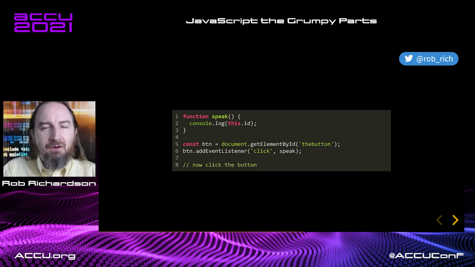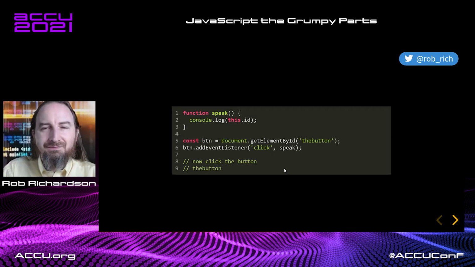Let's create another scenario where we have a click button. Okay, so we say document.getElementById. We go grab the button and we add an event listener for our click event that calls the speak method. Now, when we're in this speak method, we have a console log this.id. Now I know that I have an ID because I got that button by ID. So when I click it, this speak method, what's the thing to the left of the dot? Well, here's the dot, here's the thing, it's the button. So when we click the button, we get the button.